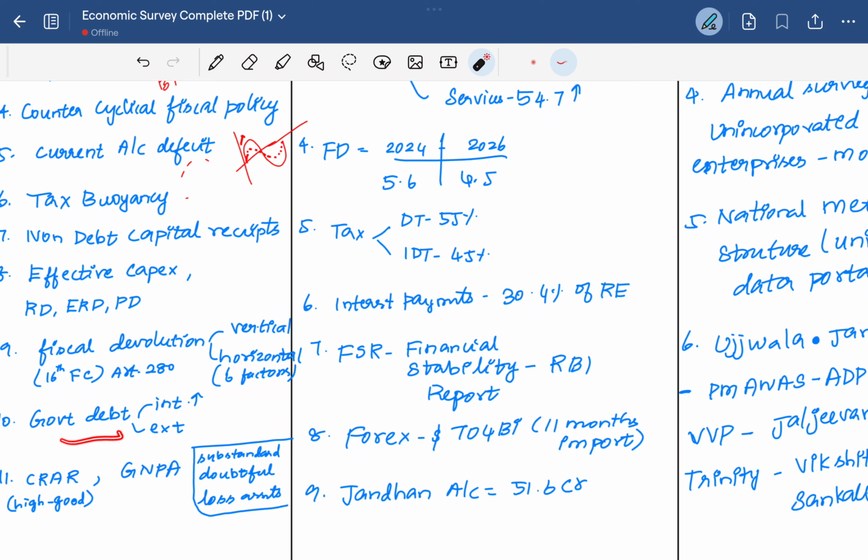Then the government debt is raised from both internal and external sources. External debt is from the foreign markets, then the World Bank, IMF, by selling securities. Internal debt is from the RBI, then G-secs through open market operations. Even in the document it is mentioned that the internal debt is high, so there is a fiscal headroom and less dependability on the external market.